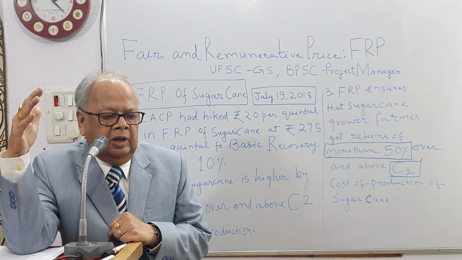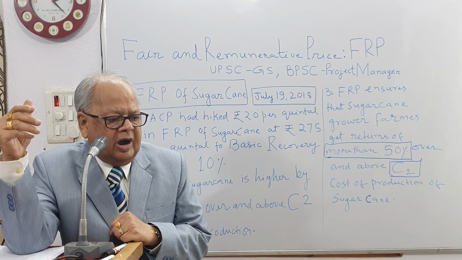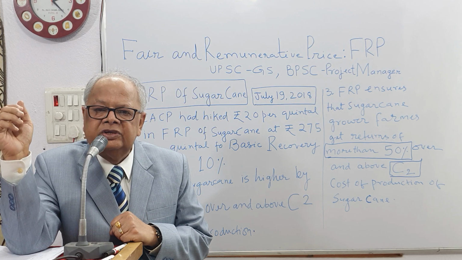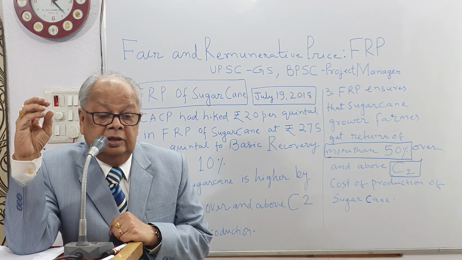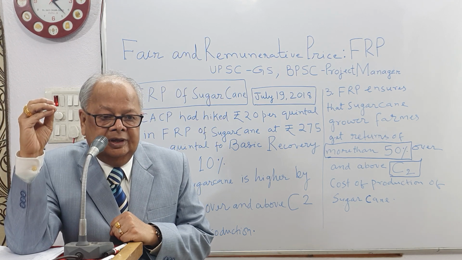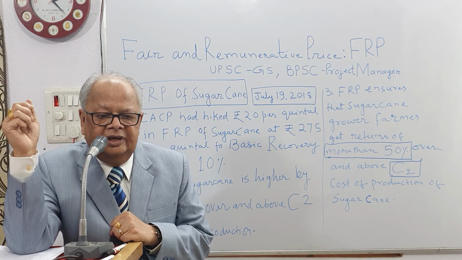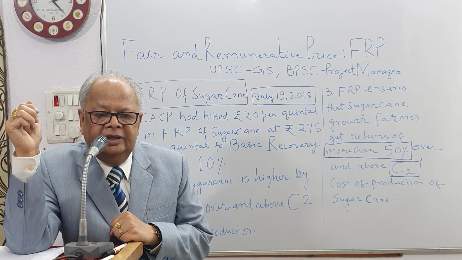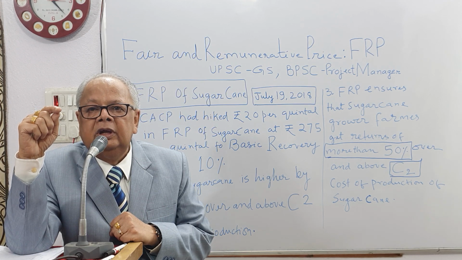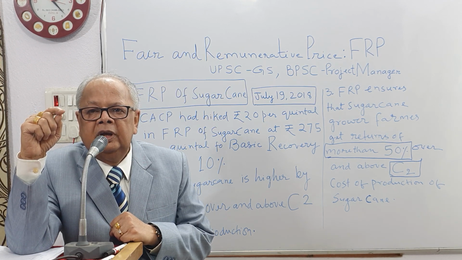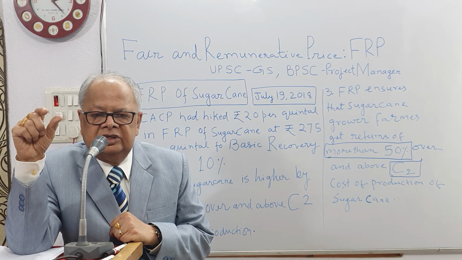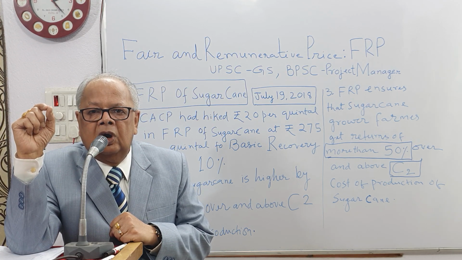FRP is a regular part of economics, Indian economy GS. Why? Because everyone is watching that every year there is an agricultural season of sugar cane. Then what is the price fixed by the government in the 2018-19 sugar season?